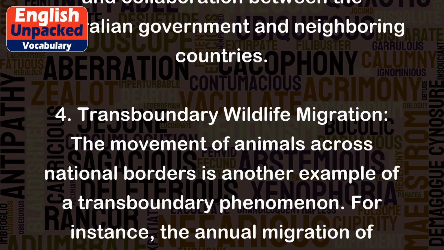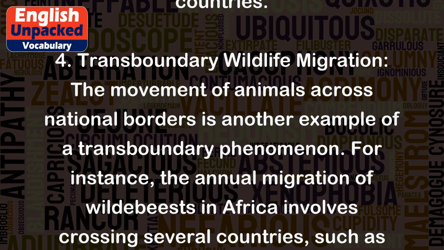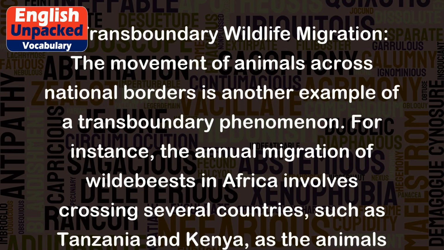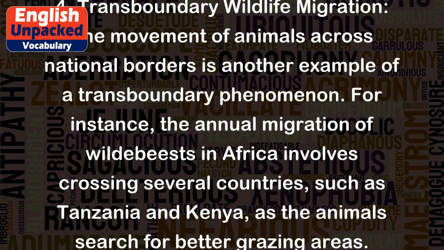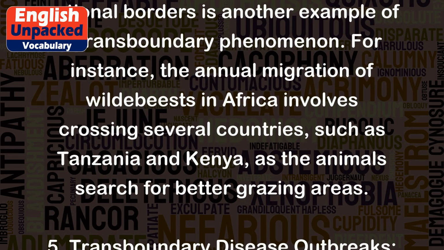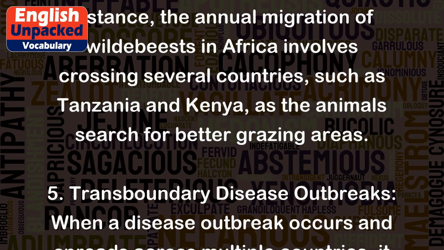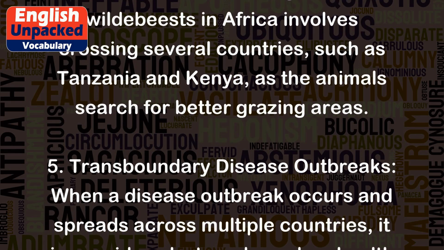4. Transboundary wildlife migration. The movement of animals across national borders is another example of a transboundary phenomenon. For instance, the annual migration of wildebeests in Africa involves crossing several countries, such as Tanzania and Kenya, as the animals search for better grazing areas.